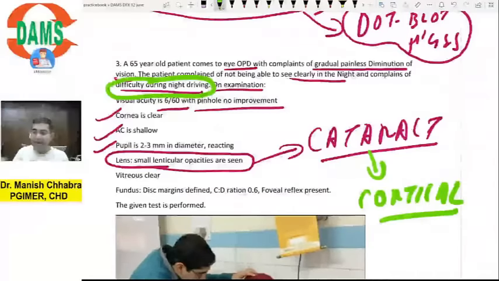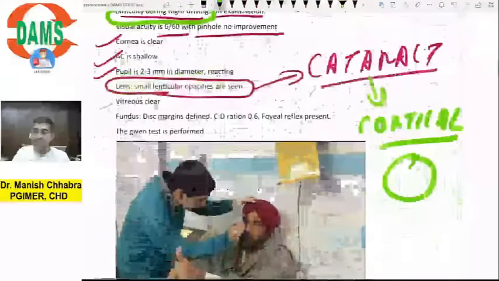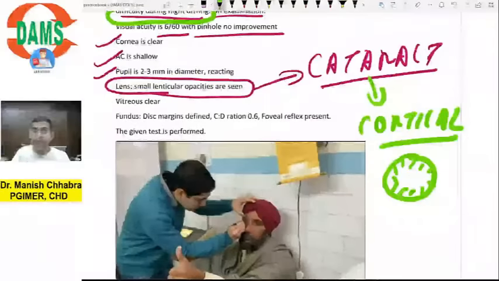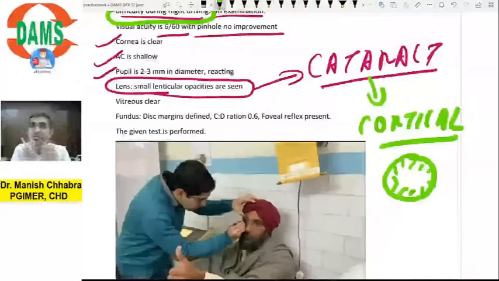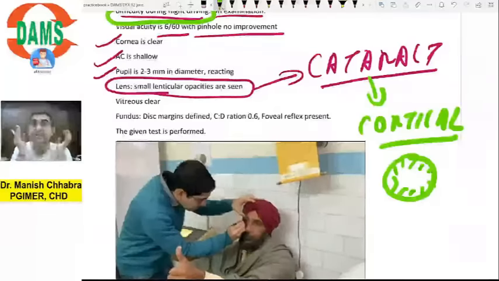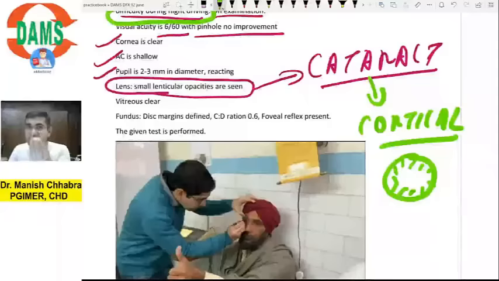Because in cortical cataract the opacity is present at the periphery, and that is why when the patient enters from a bright lit room to a dim room, the pupil will dilate so that the rods lying at the periphery get stimulated, but since the opacity is at the periphery, the patient is not able to appreciate images placed in the dim light, right? So in cortical cataract there is a typical feature, you call it nyctalopia, difficulty in night vision, night blindness.